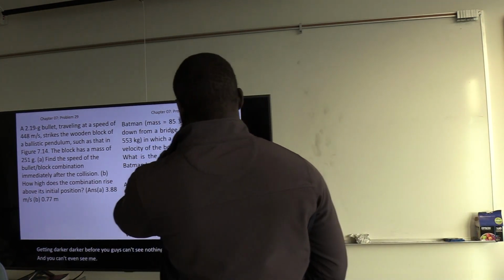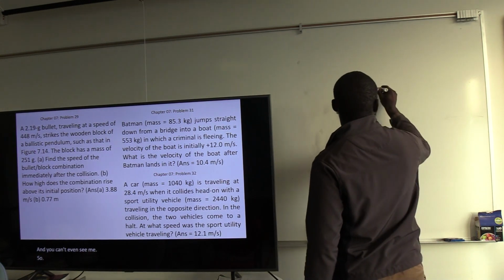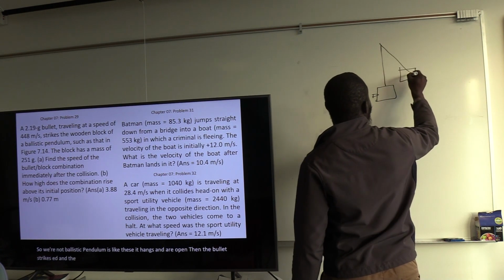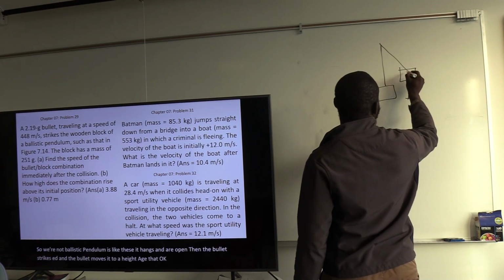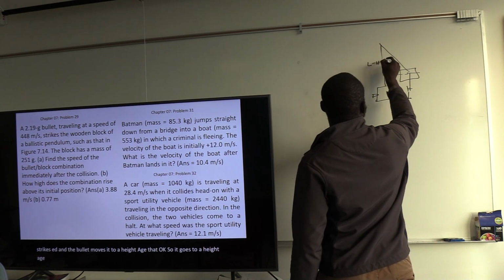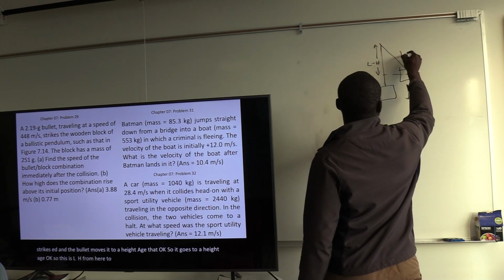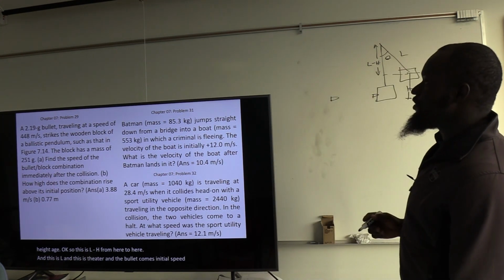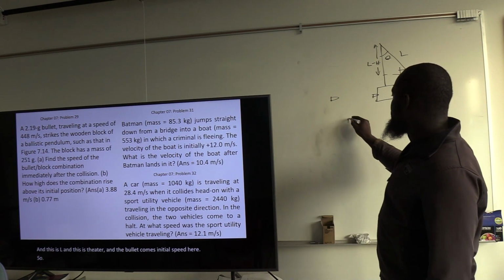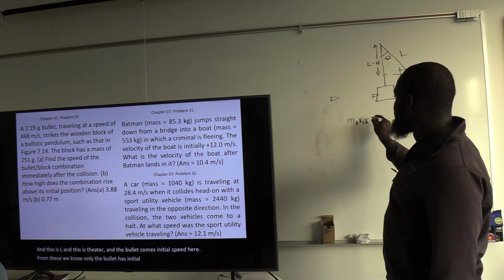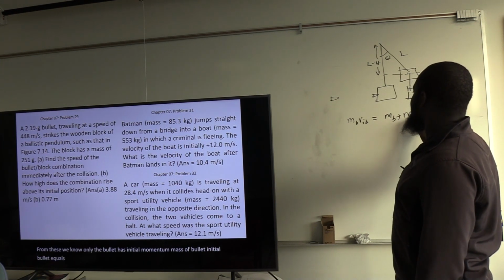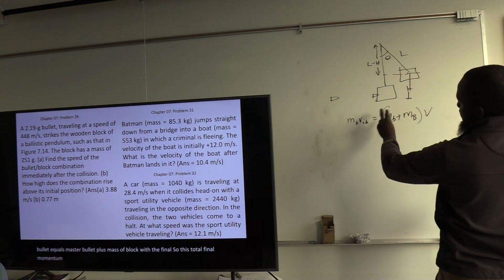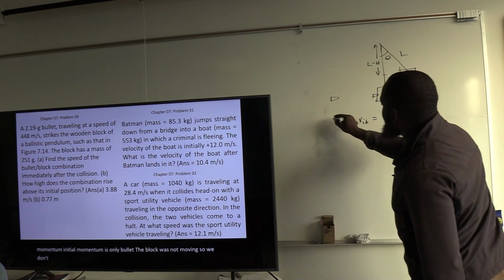Okay. So we know a ballistic pendulum is like this. It hangs on a rope, and then the bullet strikes it, and the bullet moves it to a height h. So it goes to a height h. So this is L minus h from here to here, and this is L, and this is theta, and the bullet comes with an initial speed here. So from these we know only the bullet has initial momentum. Mass of bullet times V initial of bullet equals mass of bullet plus mass of block times V final. So this is the total final momentum. Initial momentum is only the bullet, the block was not moving, so it should be plus 0 for the block.